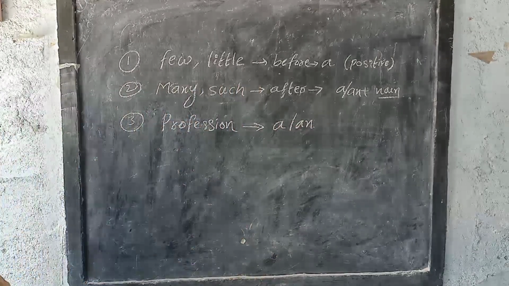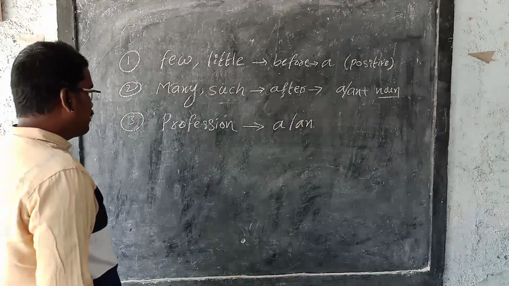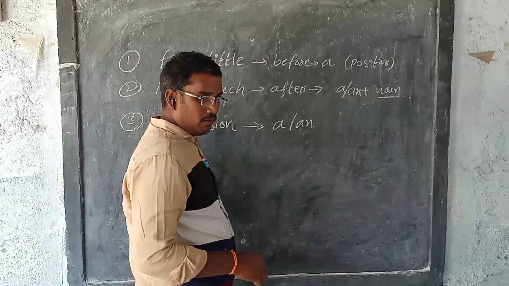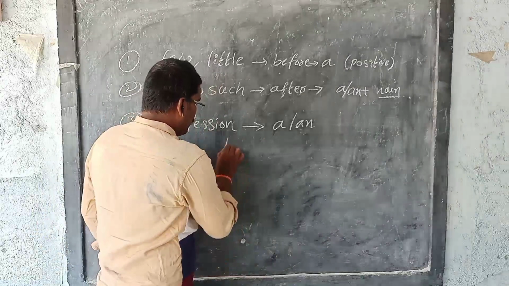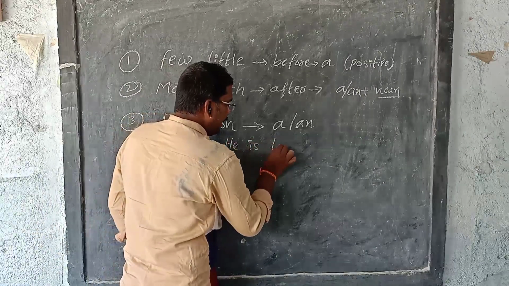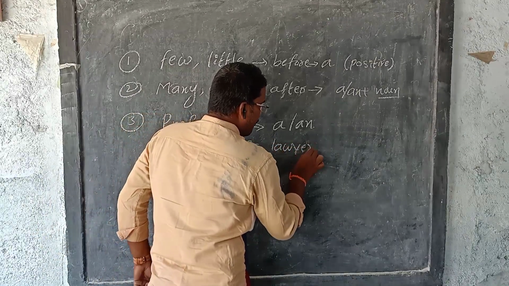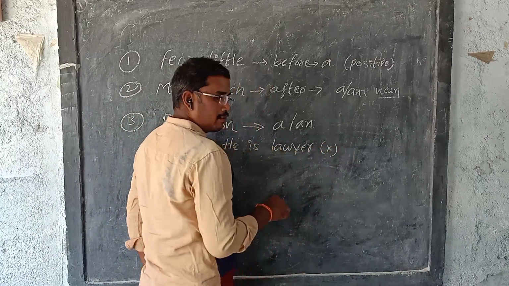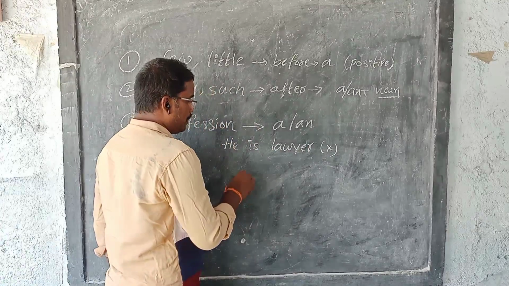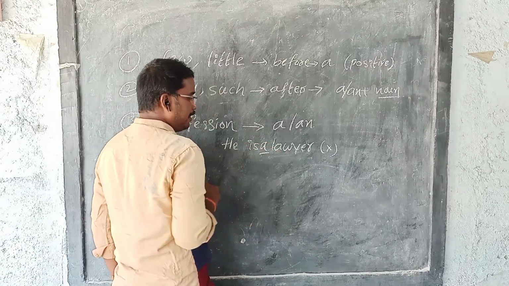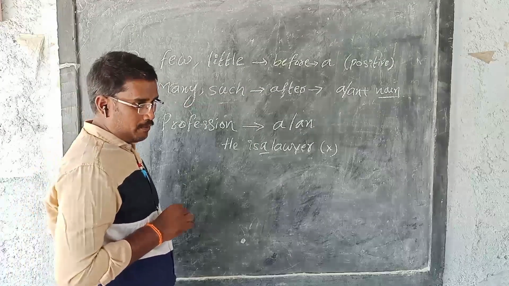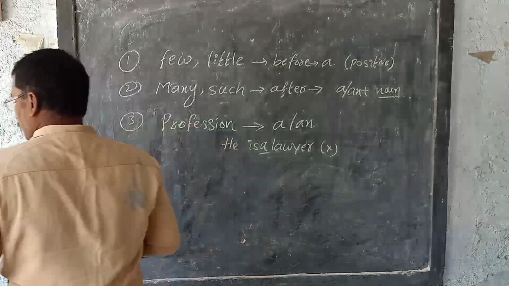Example: He is a lawyer. She is a doctor. "He is lawyer" is a mistake. It's not perfect. In a perfectly framed sentence, "a" compulsorily comes before the profession.